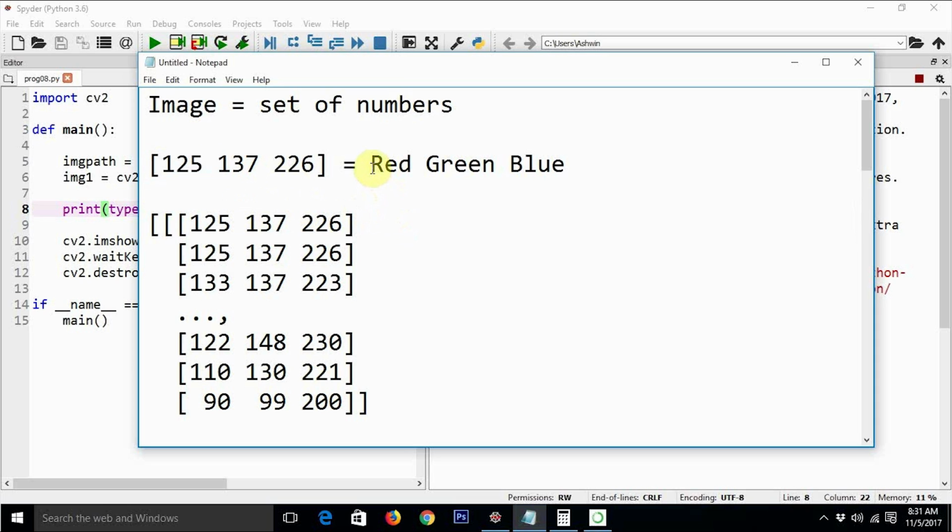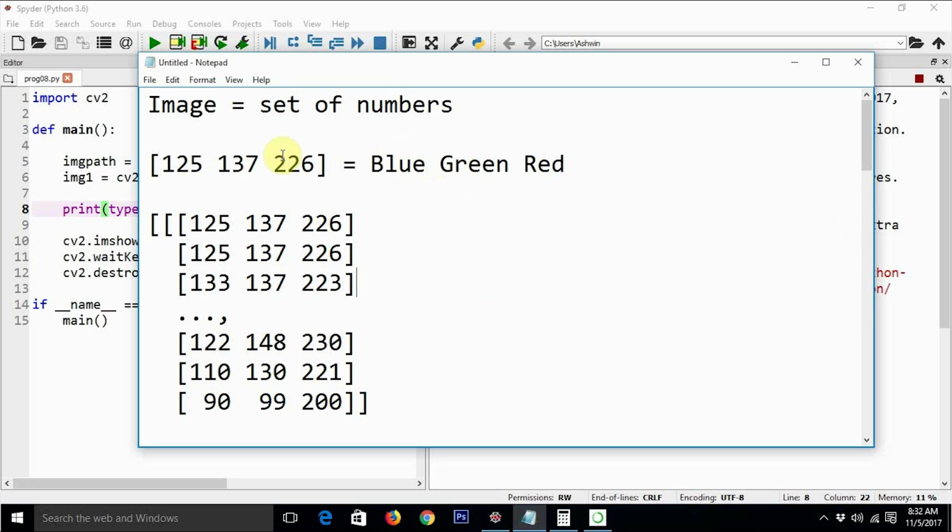We usually say red, green and blue, but in the case of OpenCV, it's a bit different. It is BGR: blue, green and red. Internally OpenCV always reads, stores and relays the image information in blue, green and red format. So this 125 is not the intensity of the red channel, but the intensity of the blue channel.